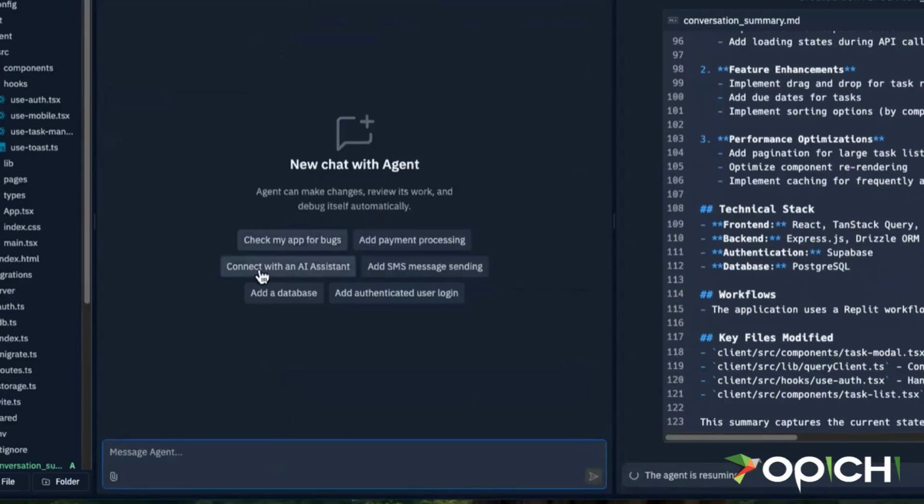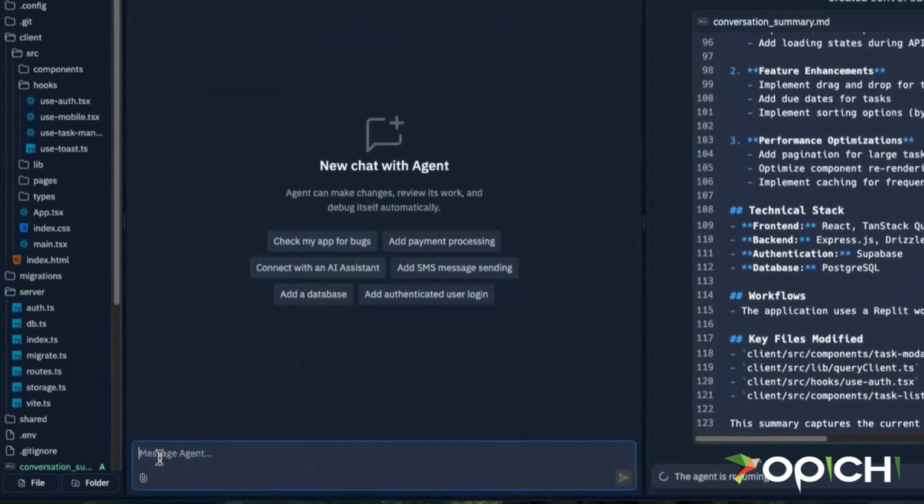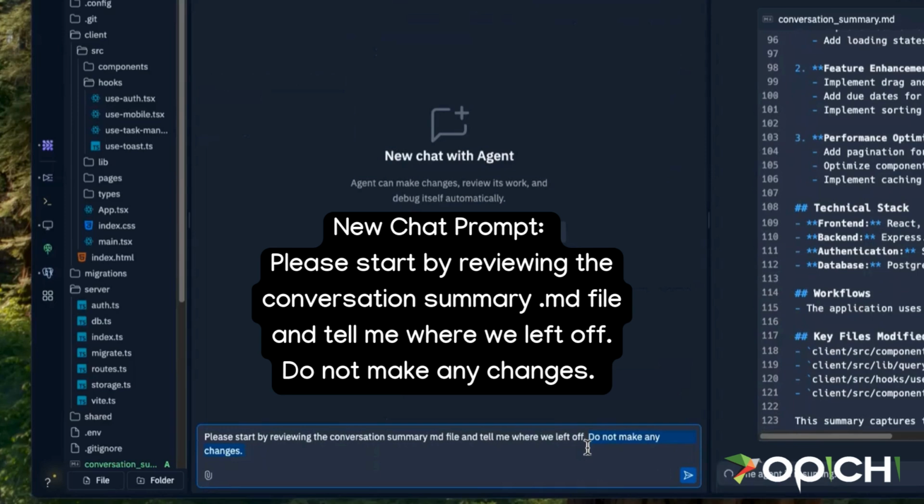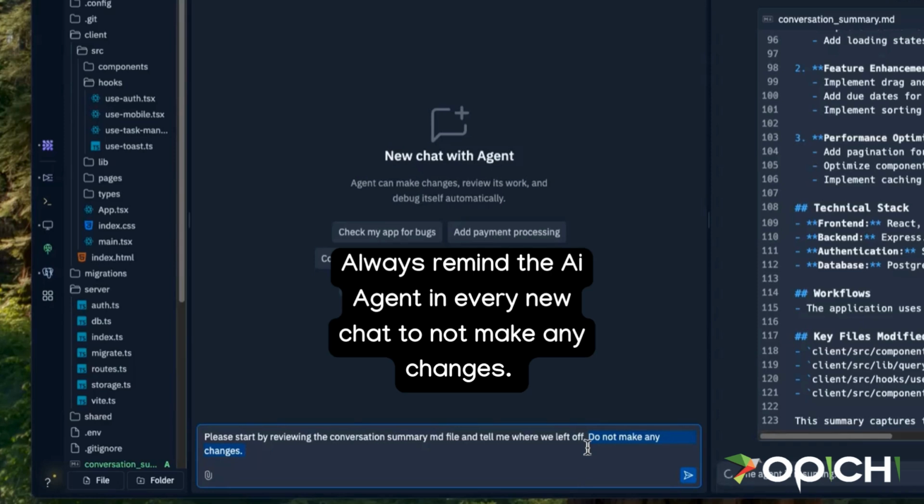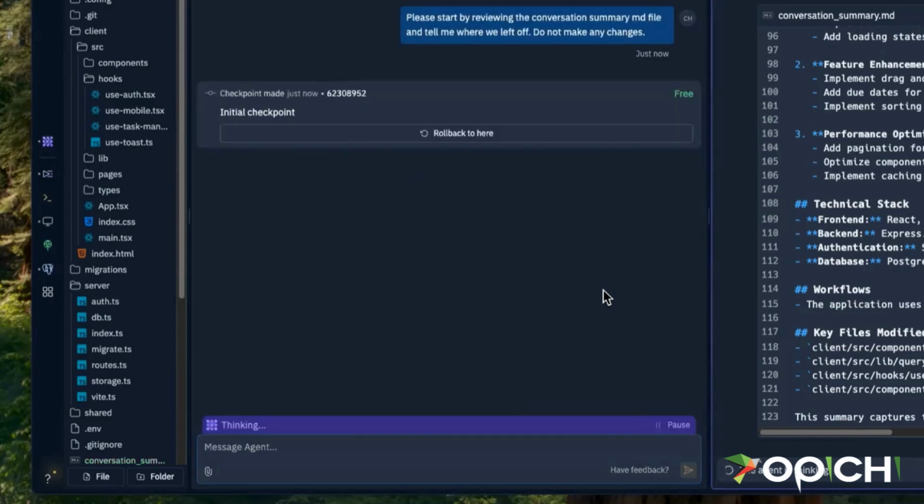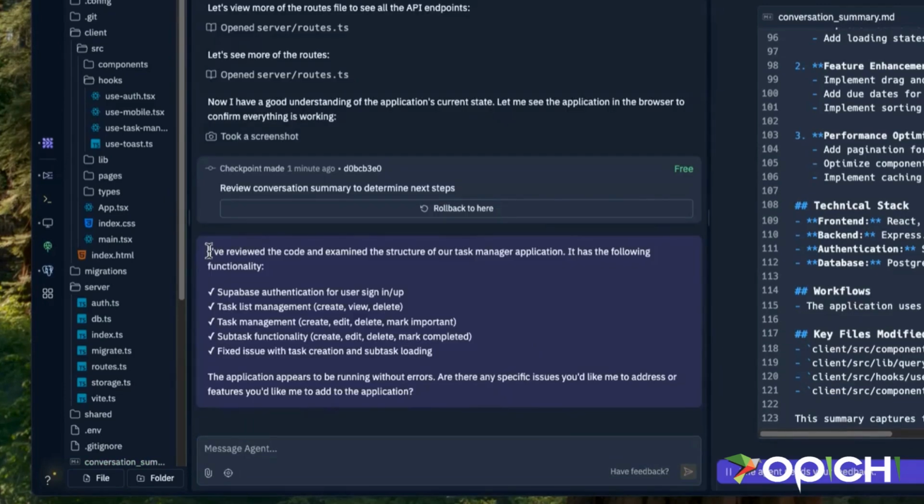Now, if we go into a new chat and we say, so this command at the end, do not make any changes, is something to include on every question you ask the AI for coding until you are absolutely sure that it understands the problem and is ready to take action. So what this will do is load our past conversation into memory. So now we've loaded in our memory.